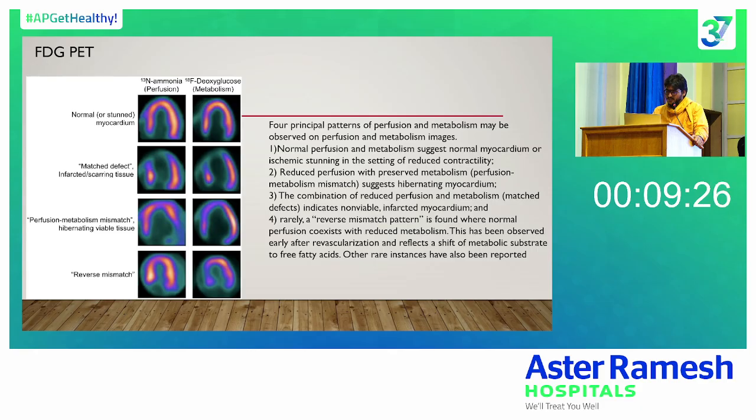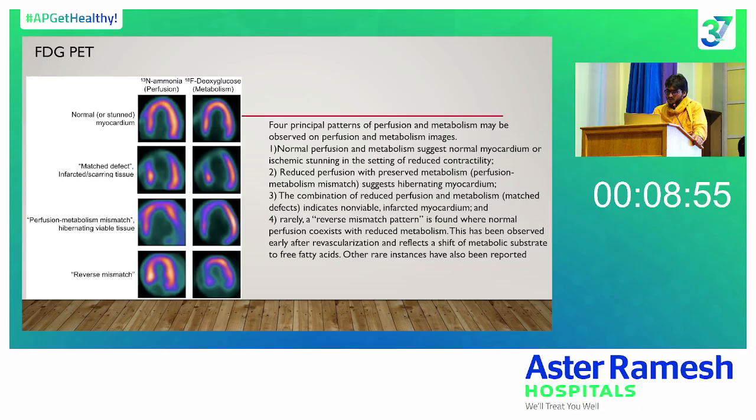The first is normal perfusion and metabolism, which suggests normal myocardium or ischemic stunning in the setting of reduced contractility. The second pattern is reduced perfusion with preserved metabolism, which suggests hibernating myocardium. That is the perfusion metabolism mismatch. The combination of reduced perfusion and metabolism match defects indicates non-viable infarcted myocardium. And rarely, the reverse mismatch pattern, where normal perfusion coexists with reduced metabolism.